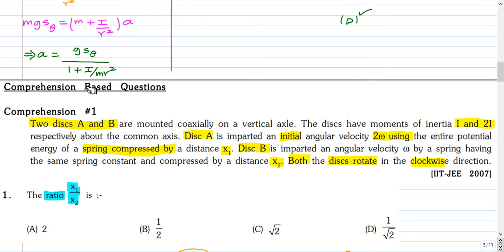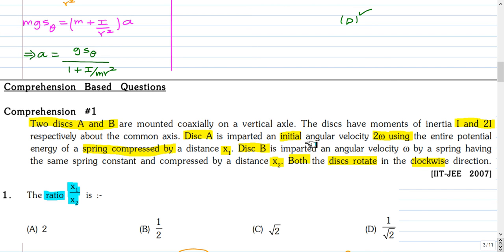This is the next question, a comprehension based question. Two discs A and B are mounted coaxially on a vertical axle. The discs have moments of inertia I and 2I respectively about the common axis.